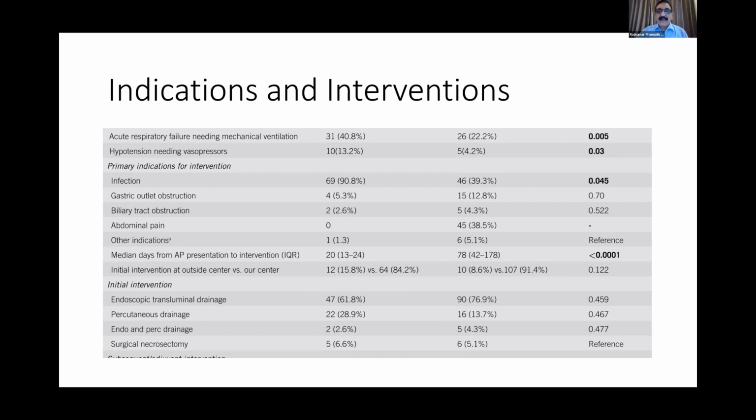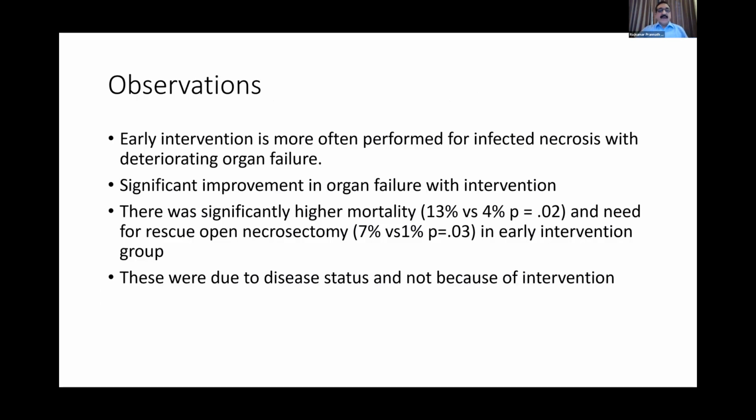However, the primary indications in early interventions were infection and deteriorating clinical conditions. That was not the case when late interventions were done, where there were a lot of other indications, including gastric outlet obstruction and biliary tract obstruction. The all-cause mortality was higher in those with early interventions, and there was also a much higher need of rescue necrosectomy in the early intervention group.